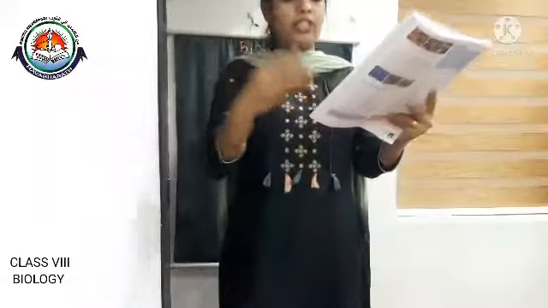Then fungi. Fungi are a diverse group of organisms that lack chlorophyll, and they generally grow in dark, warm and moist conditions, and they feed on dead and decayed organisms. The examples for fungi are yeast, mushroom, penicillium, etc. They are also unicellular and multicellular.